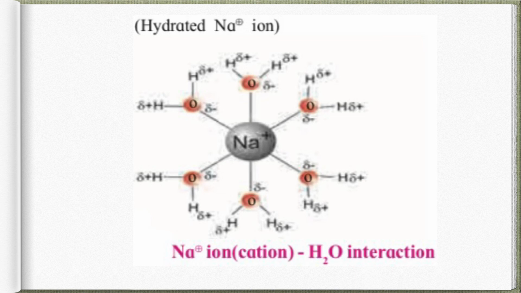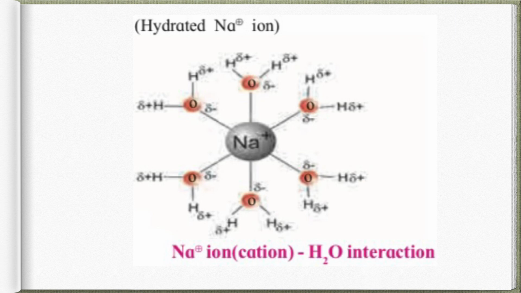Now as you can see in this diagram, Na plus is surrounded by water molecules. Which end of the water molecule is attracted towards the Na plus ion? It is the oxygen. Why oxygen? Because oxygen is electronegative, so it will carry a slight negative charge, therefore it is written as delta negative, and the hydrogens will have delta positive charge.